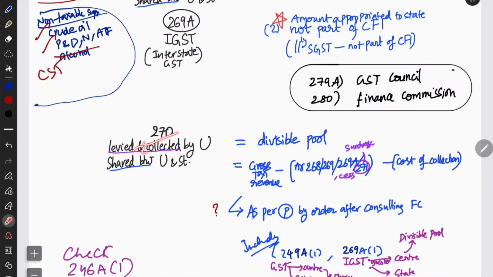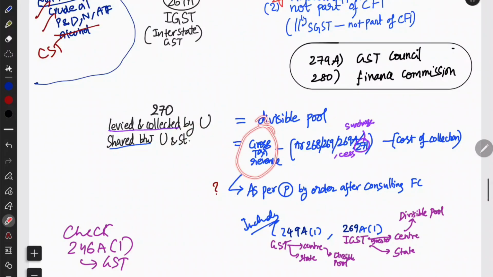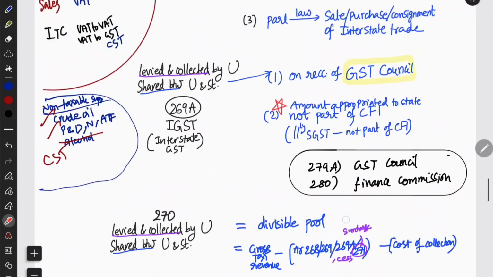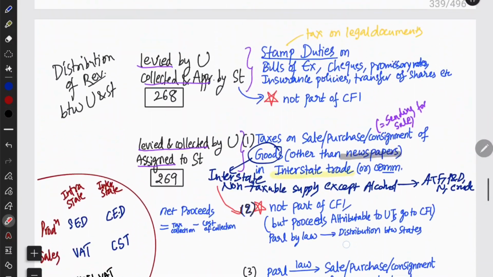Article 270 is talking about taxes levied and collected by the union and shared between the union and states. That is nothing but the divisible pool. So basically, gross tax revenue collected by the center. What is that? Whatever the central government collects through income tax, corporation tax, etc., it might have covered a lot, right? So that one minus Article 268. What does Article 268 say? It talks about stamp duty, right?